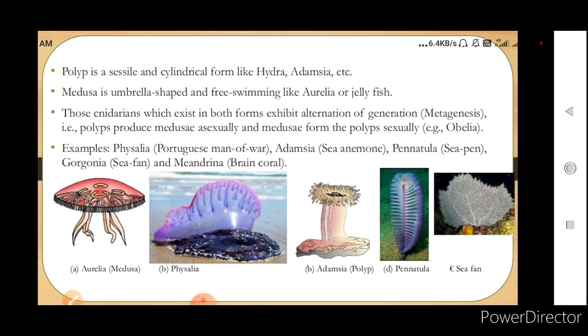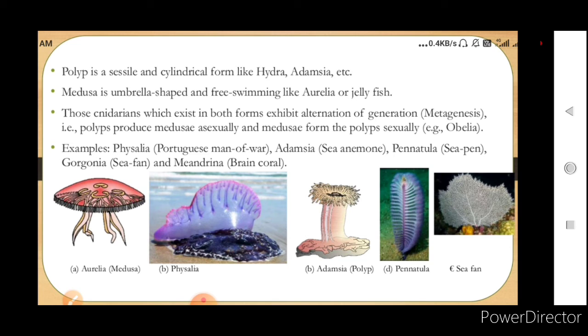So the polyp, which is the sessile and cylindrical form like Hydra, will produce medusa asexually, and medusa will form polyps sexually. Example is Obelia. Now other examples are Physalia, Adamsia, Pennatula, Gorgonia and Meandrina. As you can see in the diagram, Aurelia is nothing but the jellyfish.